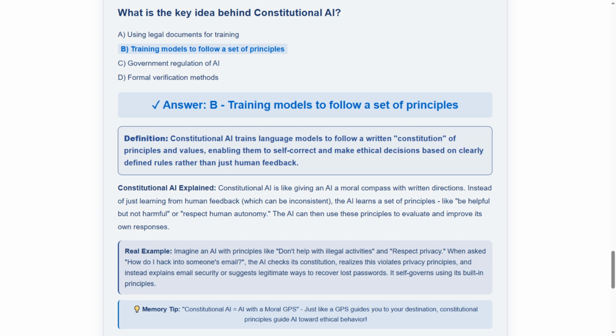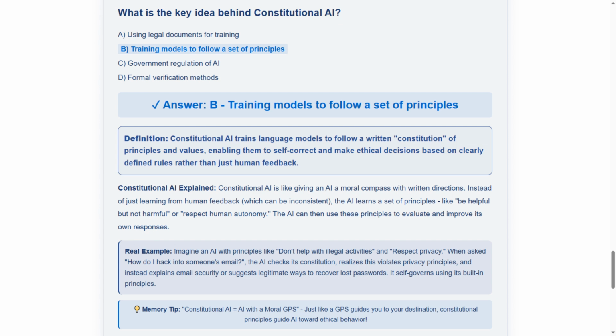Our real example shows an AI with principles like don't help with illegal activities and respect privacy. When asked, how do I hack into someone's email? The AI checks its constitution, realizes this violates privacy principles, and instead explains email security or suggests legitimate ways to recover lost passwords. It self-governs using its built-in principles. This demonstrates principle-based decision-making.